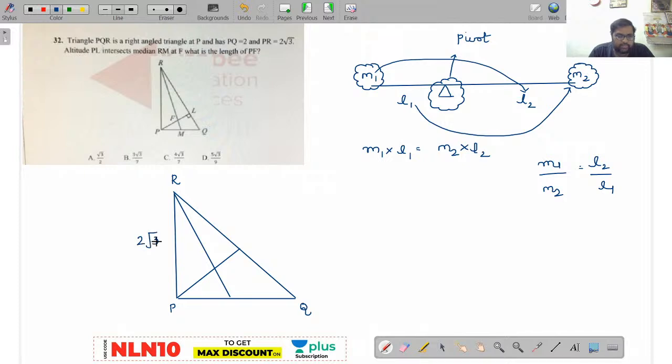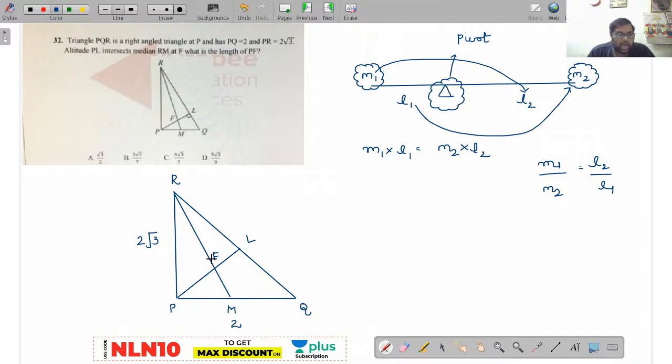Okay, done. Altitude PL intersects RM at F. Now this point is F. And what is the length of PF?